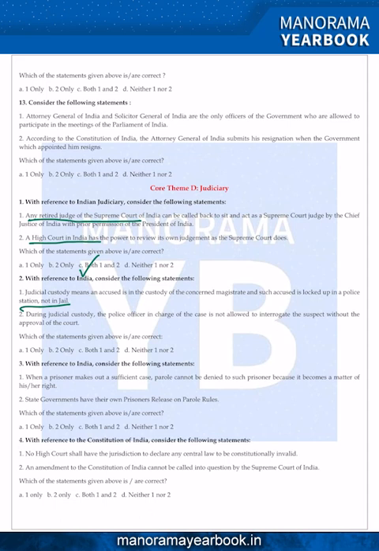During judicial custody, the police officer in charge of the case is not allowed to interrogate the suspect without the approval of the court. That is correct.